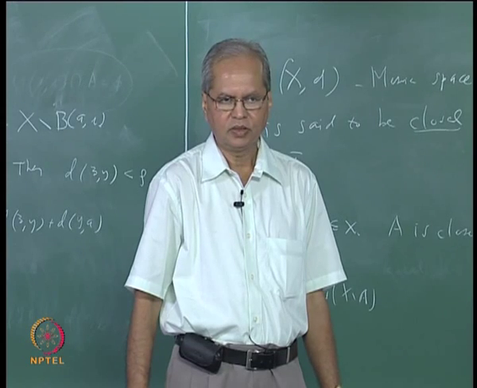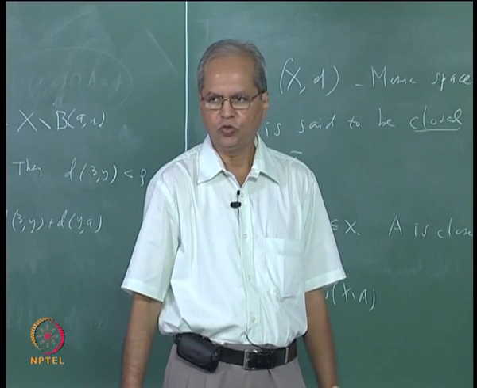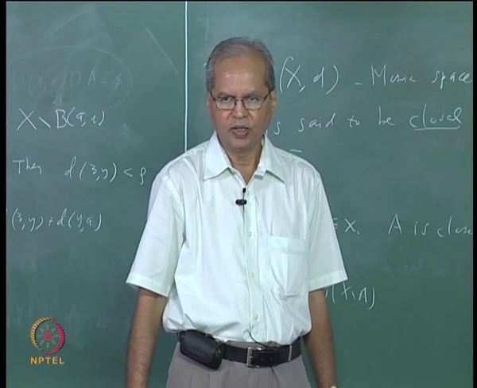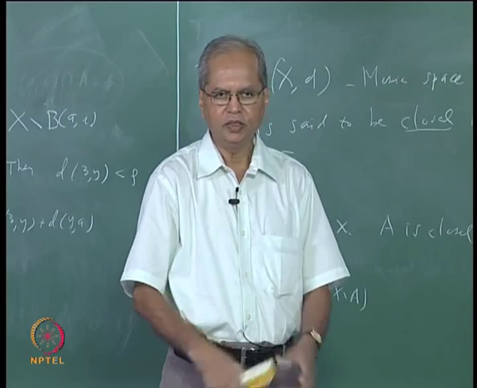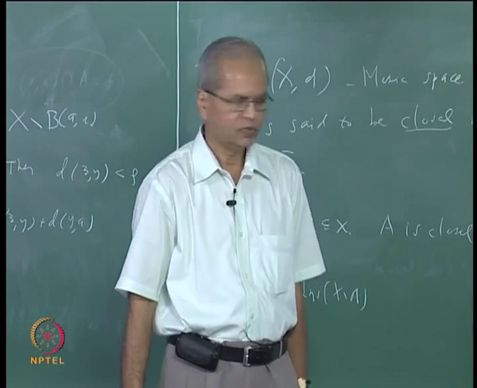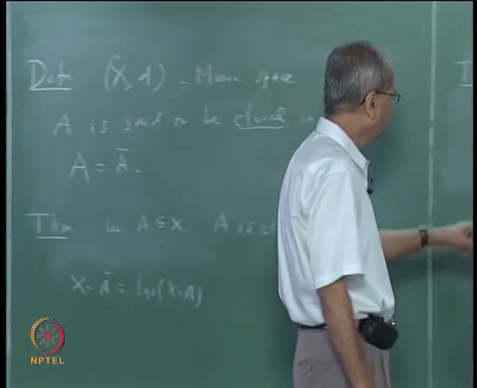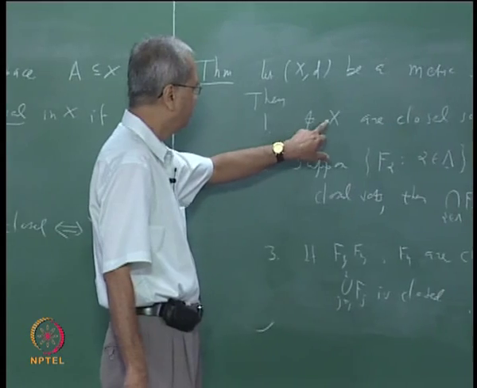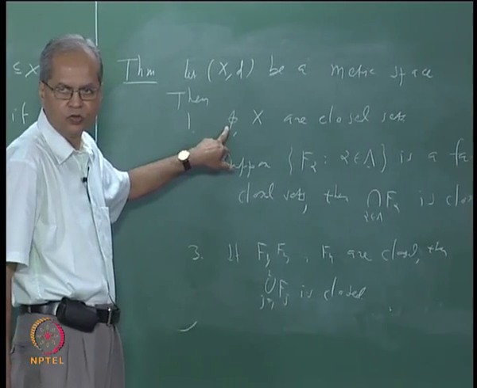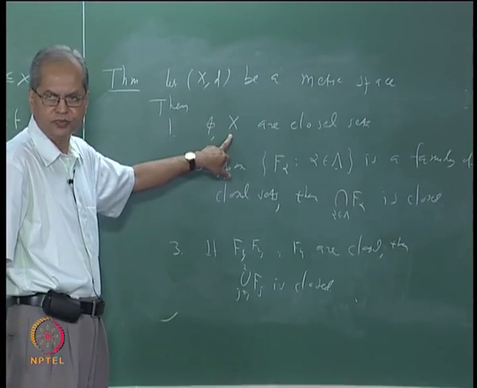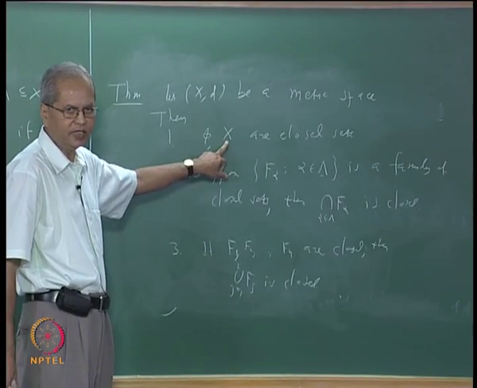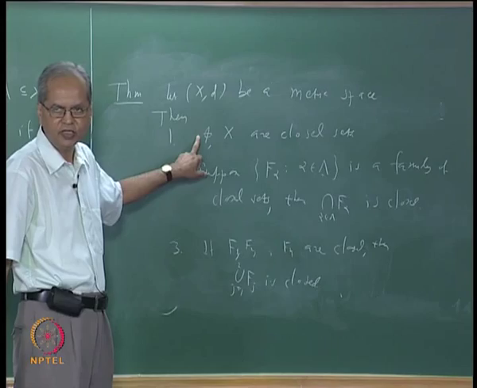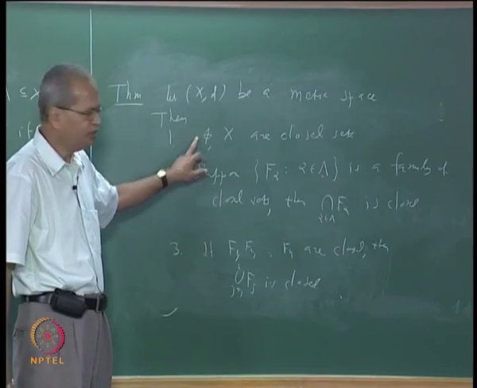It is completely opposite to what happens in case of open sets, and in the proof also you can prove that by using the corresponding property of open sets. For example, since we know that phi is open, that means X is closed, and similarly since X is open, it means phi is closed.